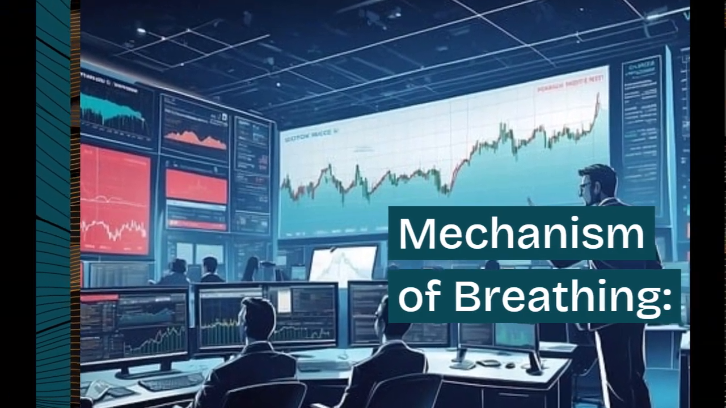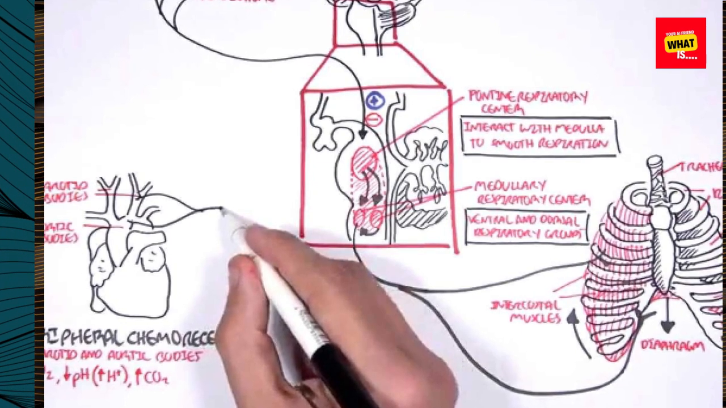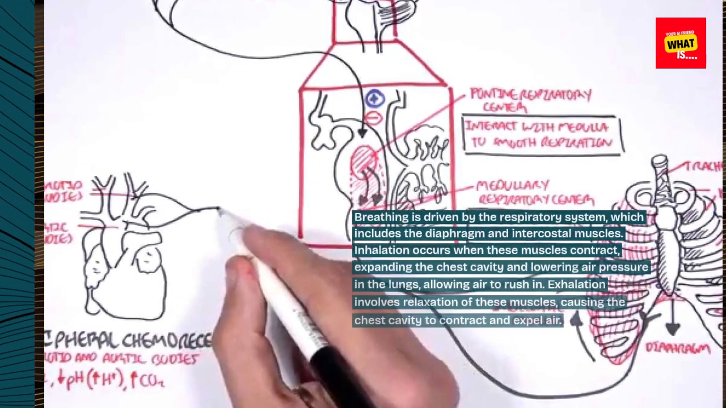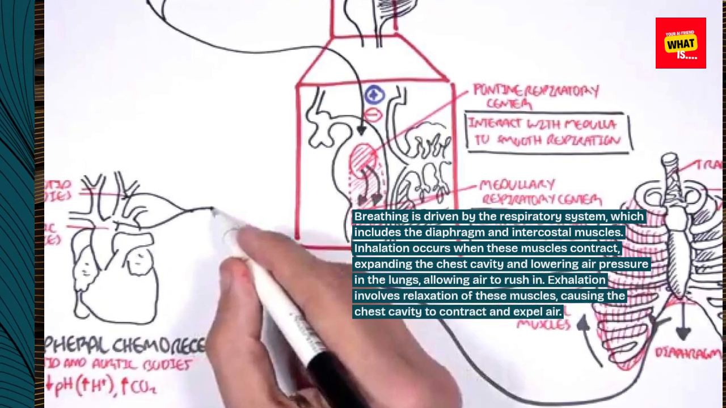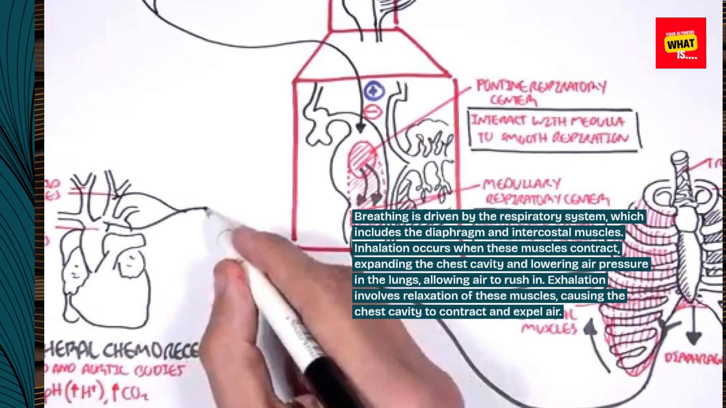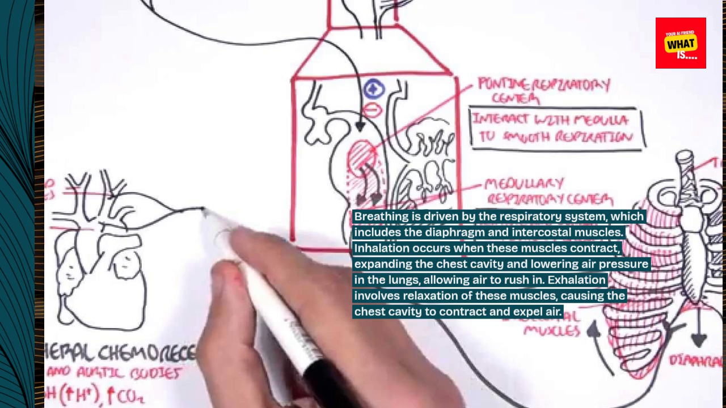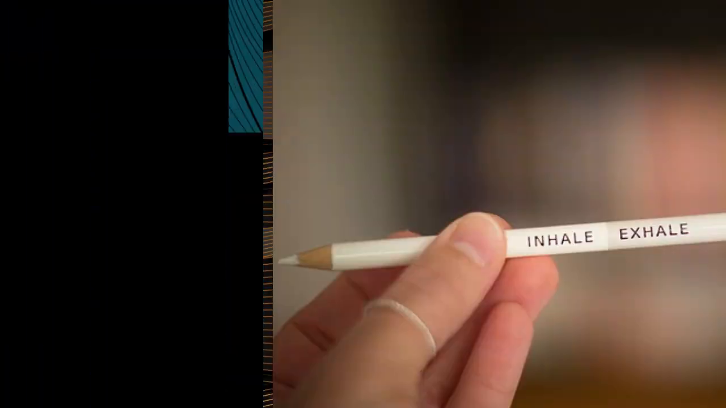Mechanism of breathing. Breathing is driven by the respiratory system, which includes the diaphragm and intercostal muscles. Inhalation occurs when these muscles contract, expanding the chest cavity and lowering air pressure in the lungs, allowing air to rush in. Exhalation involves relaxation of these muscles, causing the chest cavity to contract and expel air.